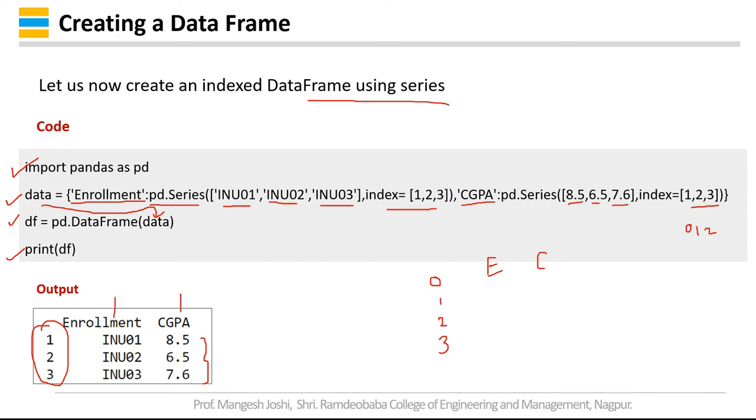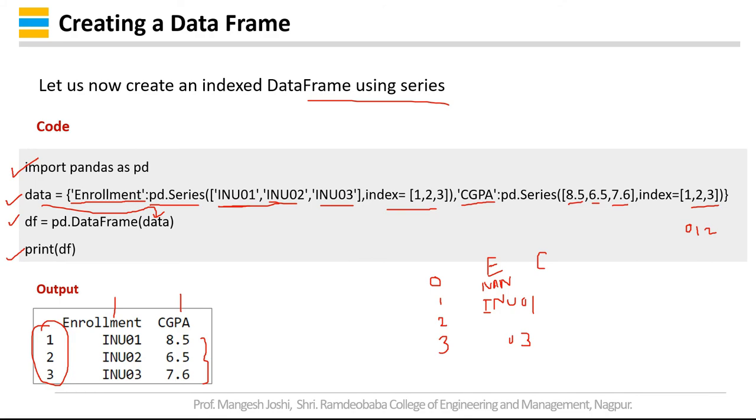Now since the value INU01 is for index 1, you will get NaN, that is not a number, at the place of 0, and then for index 1 you will get INU01 up to 03.